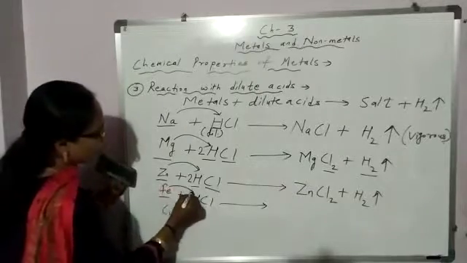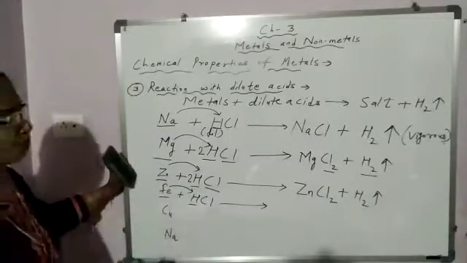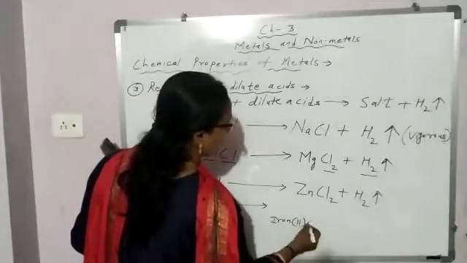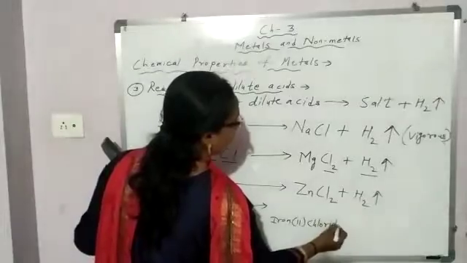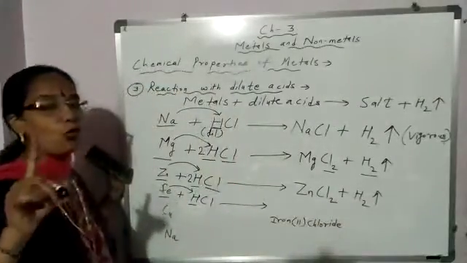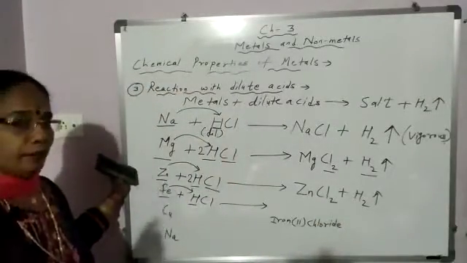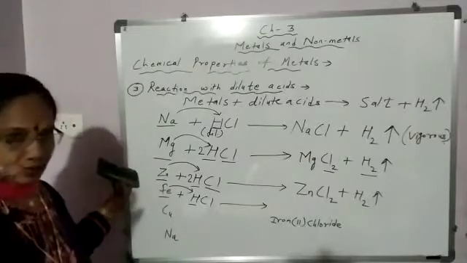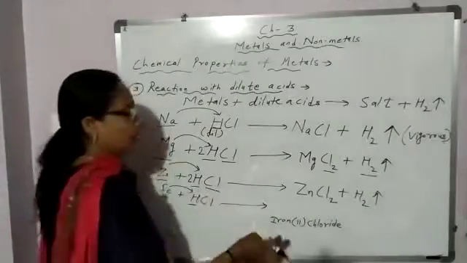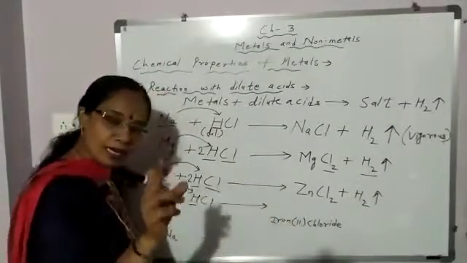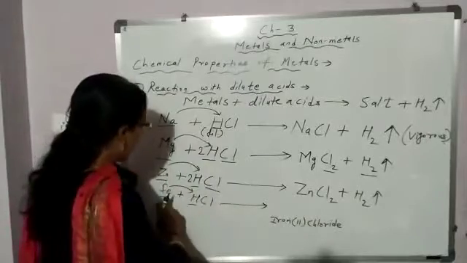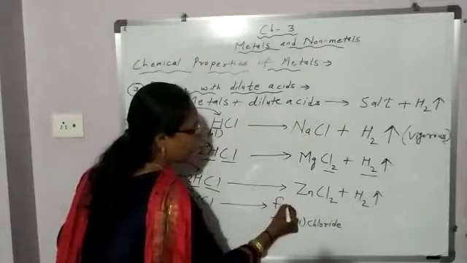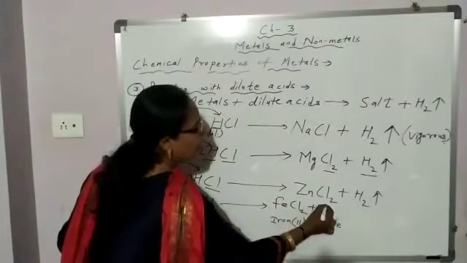So, iron will displace hydrogen and take its place, and what is formed? Iron 2 chloride, or we say ferrous chloride, because iron has 2 valencies, 2 and 3. When 2 valency is used, ferrous. When 3 valency is used, ferric. Or if you write iron, you have to write the valency in Roman numeral within brackets. Okay, so what is formed? Iron 2 chloride or ferrous chloride, FeCl2 plus H2.